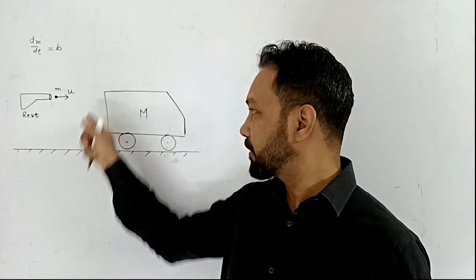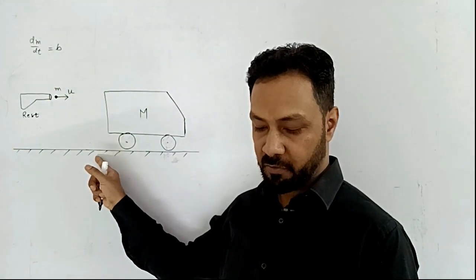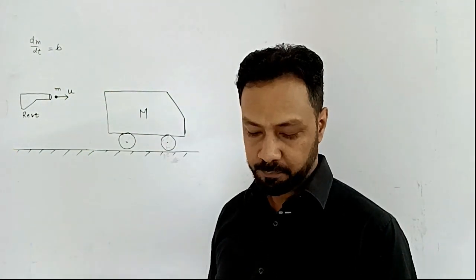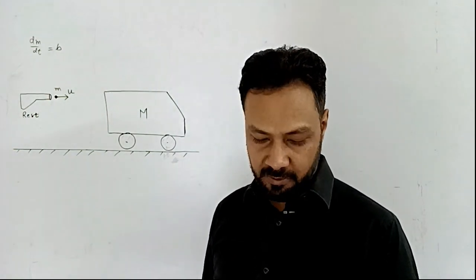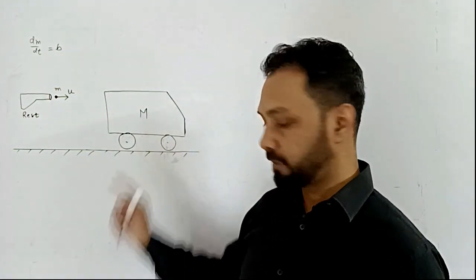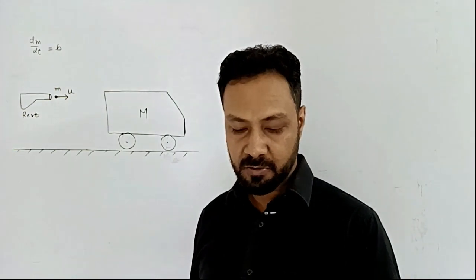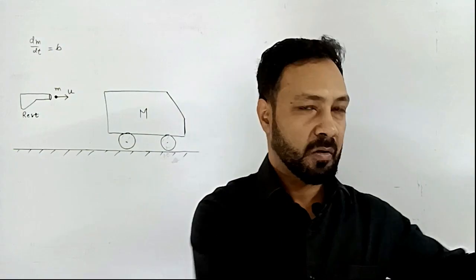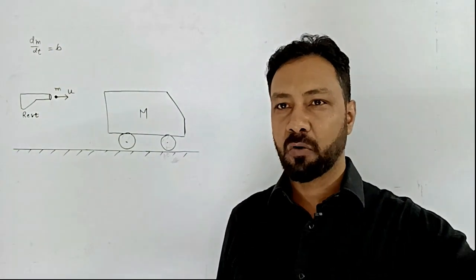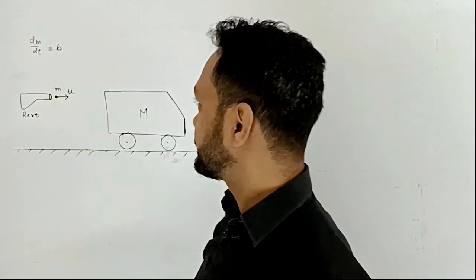The bullets hit the vertical rear surface perpendicularly while traveling horizontally. All collisions are elastic. If the car starts at rest, initially the car is at rest, find its speed as a function of time. So now let's go ahead and understand this problem.